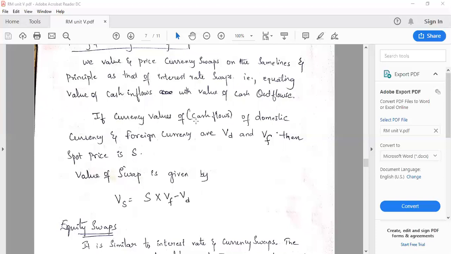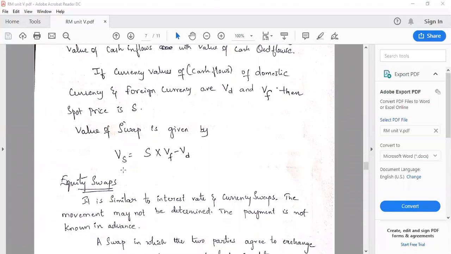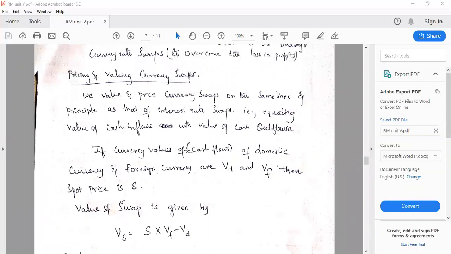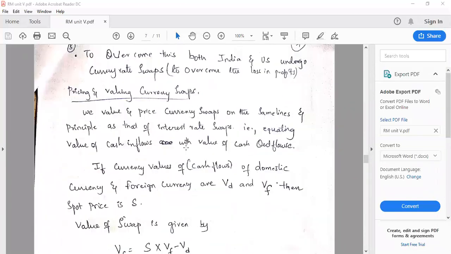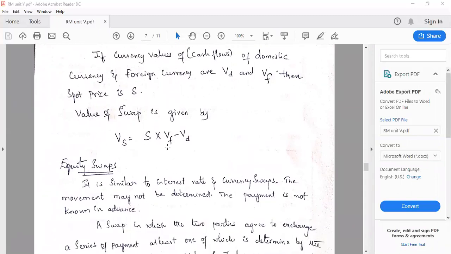Suppose I consider the domestic currency value as VD, the foreign currency value as VF, and the spot price as S. Then the value of the swap VS is equal to S into VF minus VD. This is the formula to calculate currency swaps. Okay, hope you understood this. You have to find out the cash flows in domestic currency and foreign currency, and the foreign currency value should be multiplied with the spot price at that particular time, finally giving the value of the swap, VS equals S into VF minus VD.